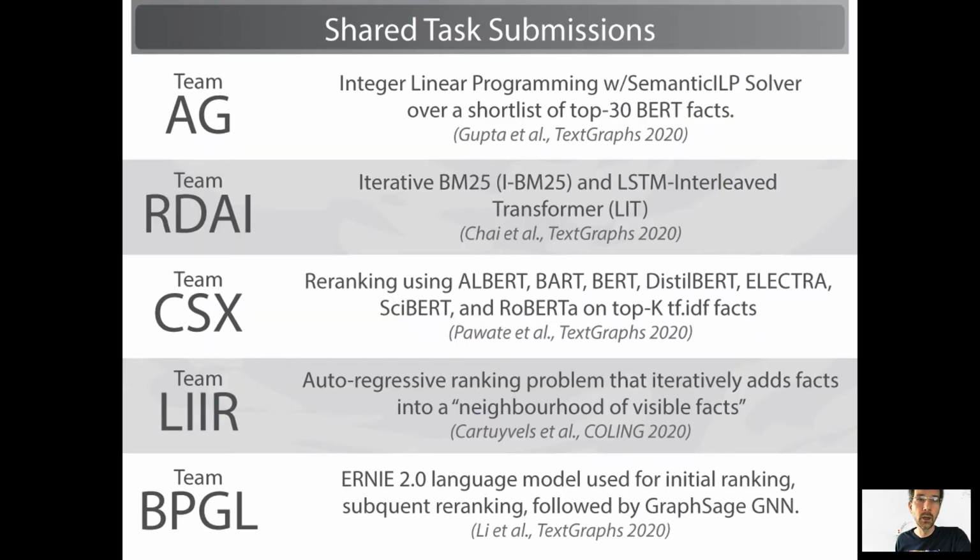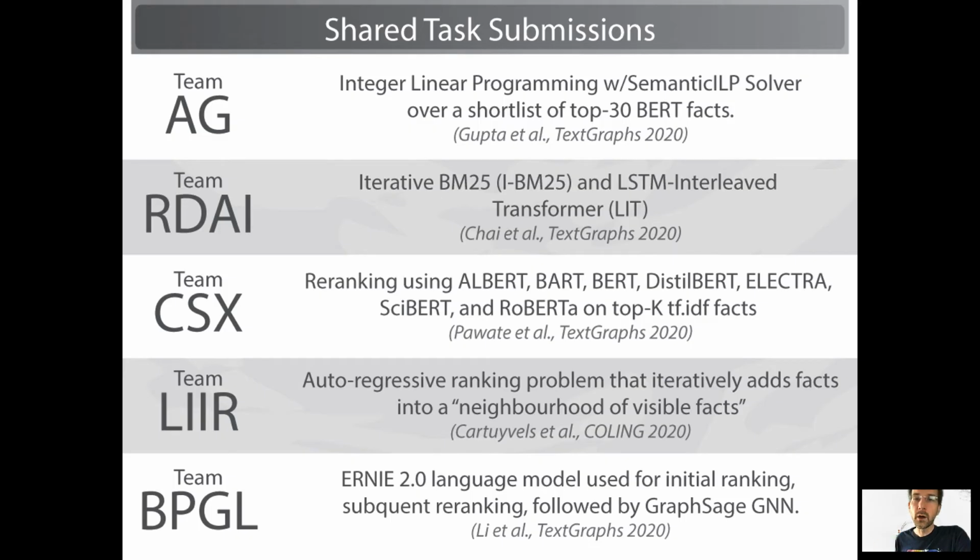The teams used a variety of different techniques. I'll just buzz through these for time, but again, more details are in their system description papers as well as the summary paper. The Baidu team used the ERNIE 2.0 language model both as a ranker and a re-ranker, which, for those of you who aren't familiar, has achieved over 90% performance on GLUE, so it's a very strong language model. And they use this in a multi-stage pipeline followed by a graph neural network.